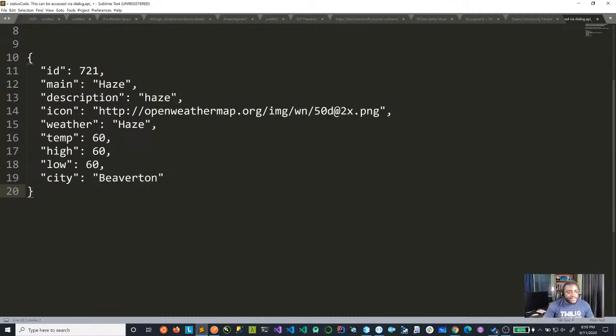It's going to bring an ID. It's going to have something called main, which is haze, description haze. It has an icon, which actually shows the icon of the weather. It has the weather, which tells us haze, the temperature, the high, the low, and then the city. So cool. So we know there's a structure. We're expecting this structure to come in. Okay. So no big deal there.